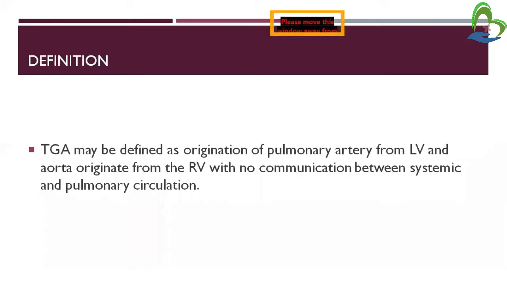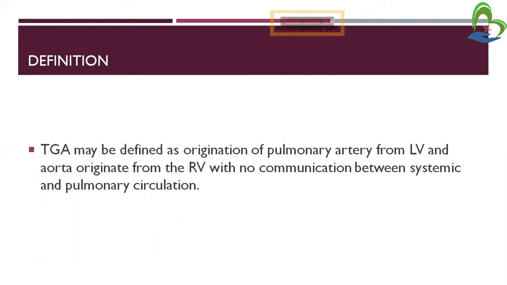TGA, transposition of great arteries, may be defined as origination of the pulmonary artery from the left ventricle and the aorta from the right ventricle, with no communication between systemic and pulmonary circulation. Normally, the pulmonary artery originates from the right ventricle and the aorta originates from the left ventricle.